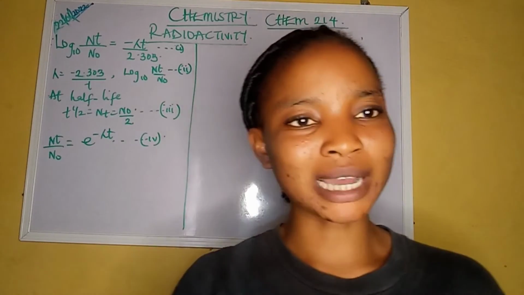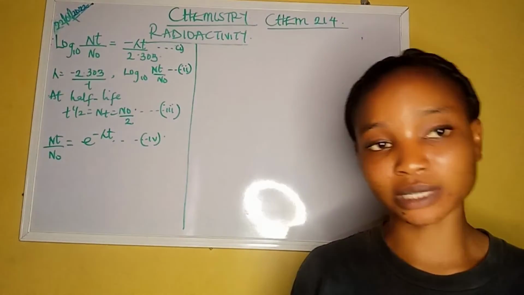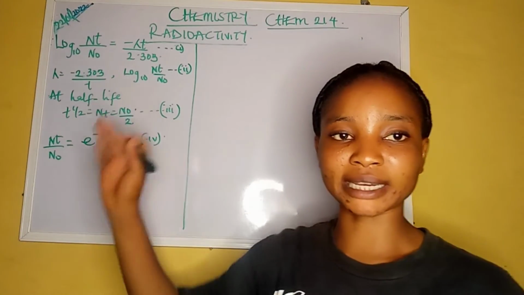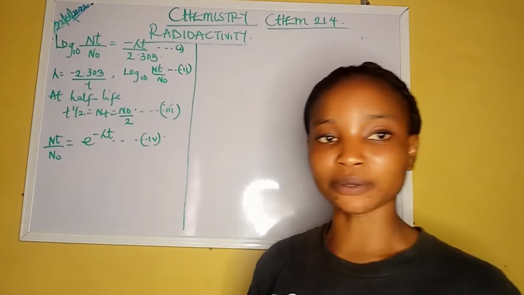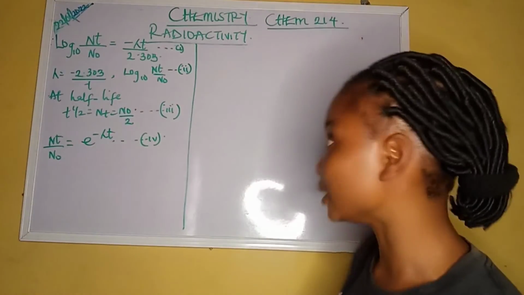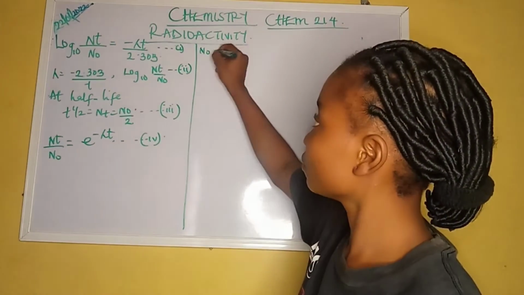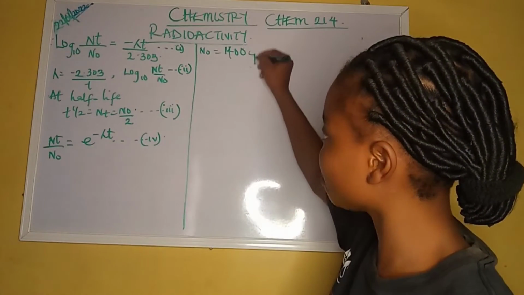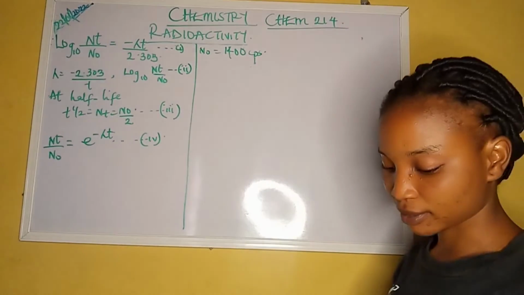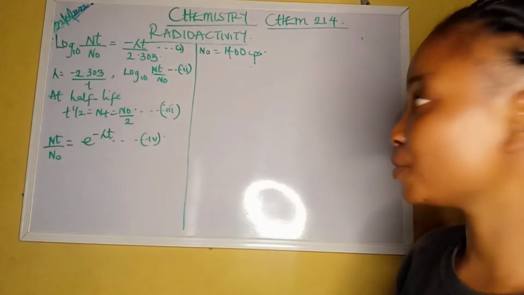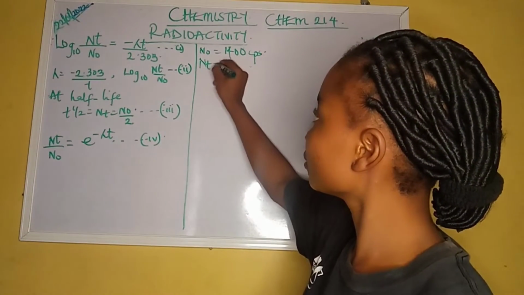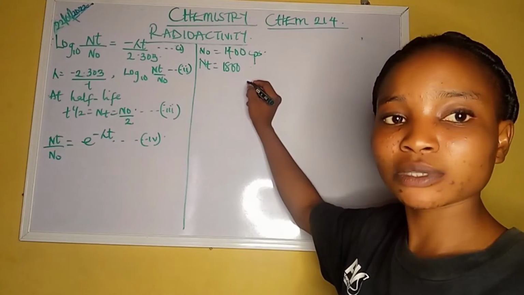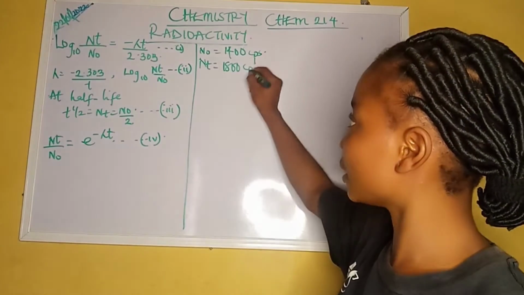Now, we have counts there. From this, we have the N t and the N naught. The N t is always the final count, while the N naught is the initial count. Now, the initial count that was given to us there is 1,400 counts per second, let's say CPS. And the final one given to us, which is our N t, is 1,800, but we're given it in counts per minute, that is CPM.